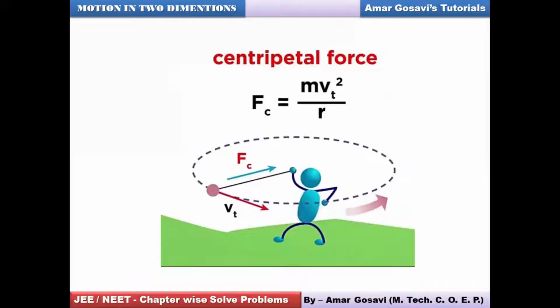Here, this diagram makes it more clear. You can see in this diagram the direction of the tangential speed or velocity, and you can also see the direction in which the centripetal acceleration or force is working. Imagine if this force was not there, was it possible for this object to perform circular motion? The answer is no. So please make a note of this. Again, it's a self-explanatory slide which explains the concept of centripetal force, which is needed for circular motion.